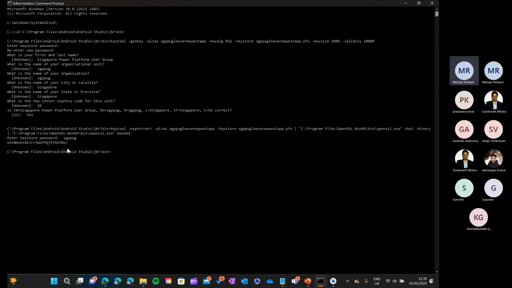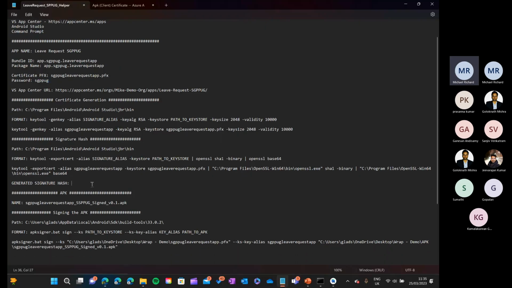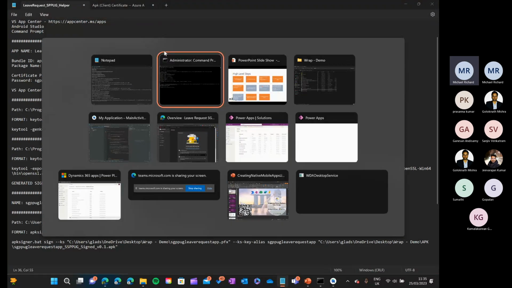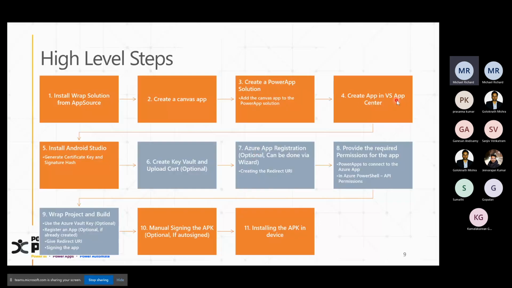Enter. This is your signature hash. Just copy it and keep it safe because we'll be using it when we do the wrap. Okay. So now let's go back to our PPT. So we did this app center. We have generated the certificate key and signature hash. Then we need to do something called key vault and then upload the certificate, right?